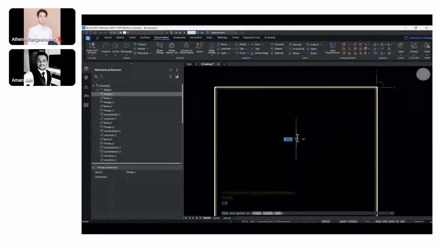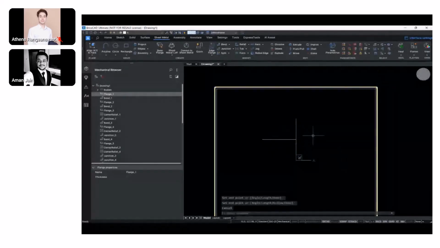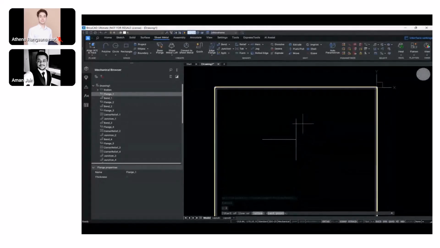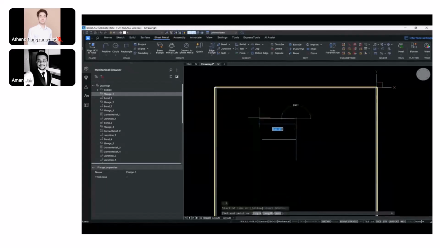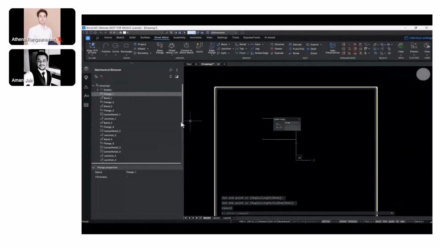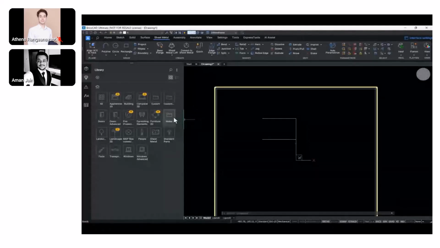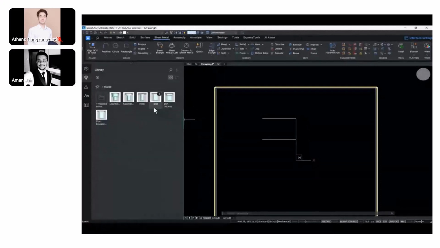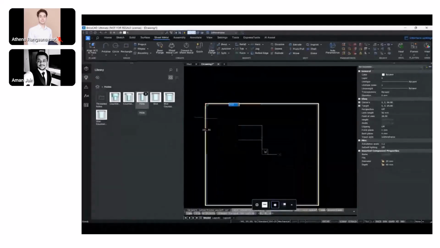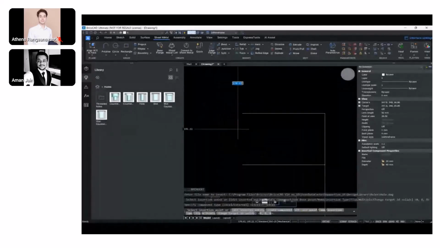Now, as you can see, the wonderful part about BricsCAD is it doesn't, let's say, differentiate between the 2D environment and the 3D environment. I can use commands as simple as BricsCAD commands through a command line, even for my 2D geometries and the 3D geometries that I create. There's a 3D library and a 2D library as well that comes along with the installation. And here I'm taking a hole.